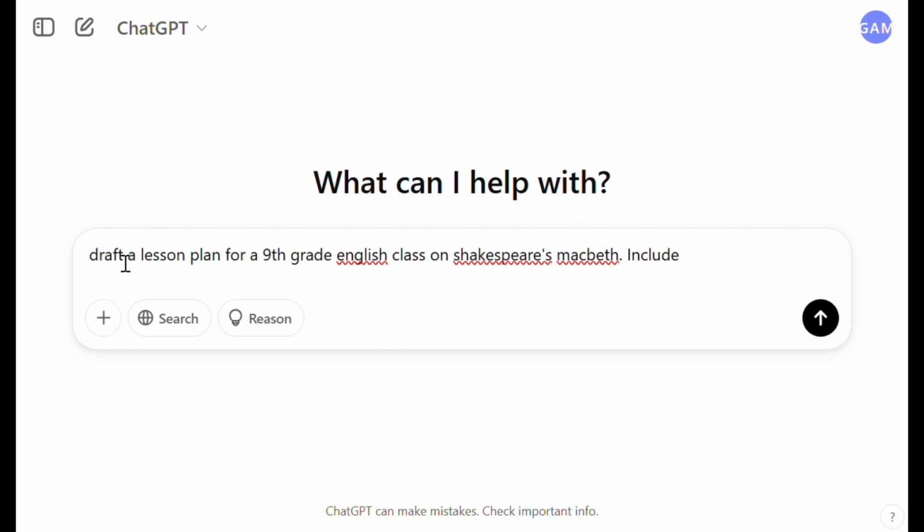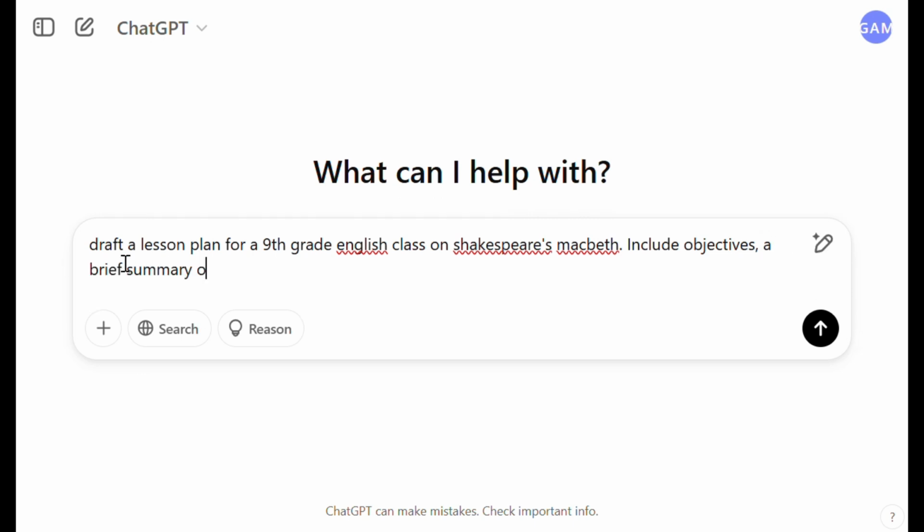Include objectives, a brief summary of the play, discussion questions, and a creative writing activity.